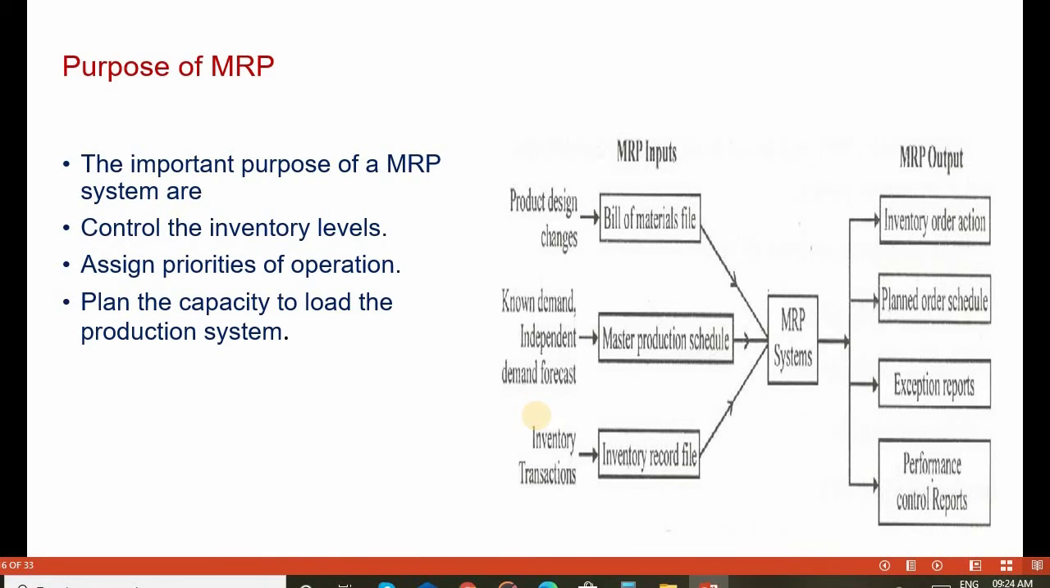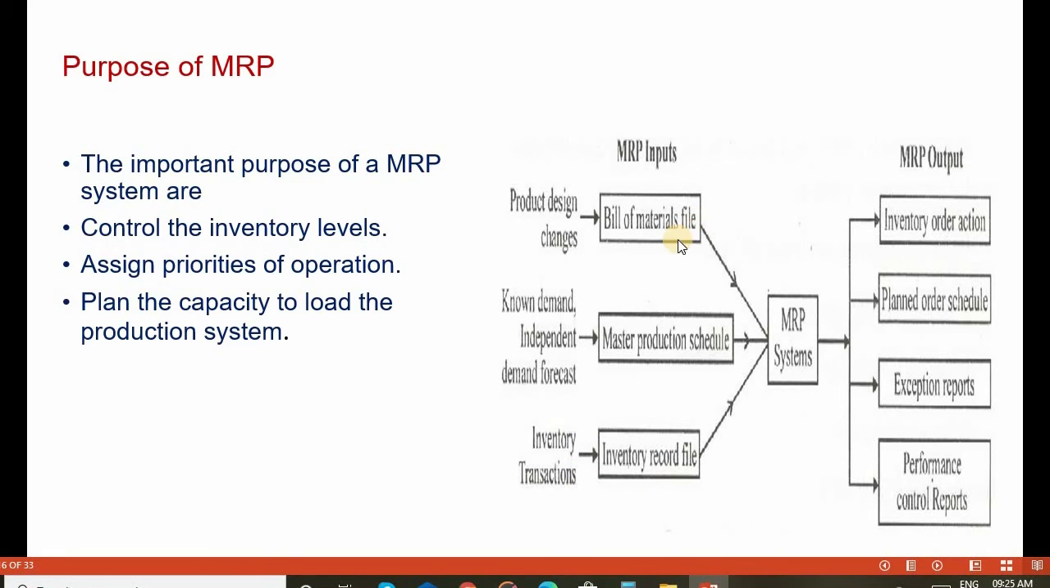The important purposes of MRP systems are to control the inventory levels, assign the priorities of operations, and plan the capacity of load to the production systems. This figure shows the MRP inputs, MRP system, and MRP outputs. MRP inputs include the bill of materials file for production design changes, known demand and independent demand forecast, which shows the master production schedule, and inventory transaction, which shows the inventory record file.